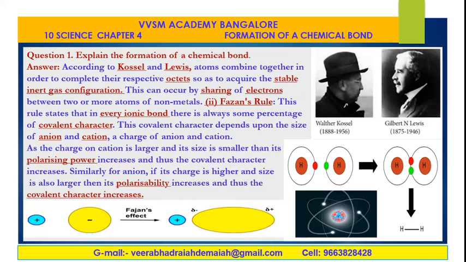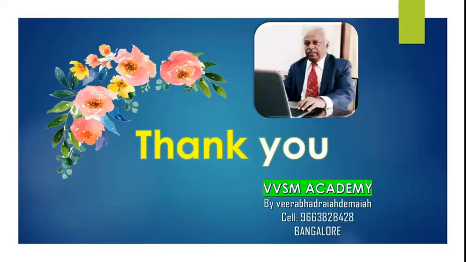For example, a hydrogen atom combines with a hydrogen atom. Here, the sharing of electrons taking place between the two atoms of hydrogen gives the hydrogen molecule. That's why the bond between the hydrogen and hydrogen atom is nothing but a covalent bond, because of the sharing of electrons.